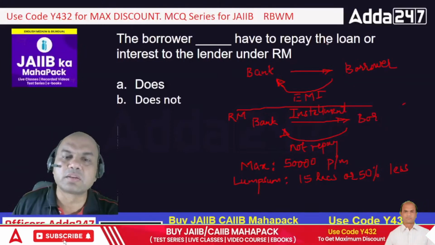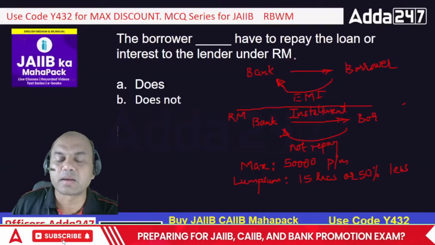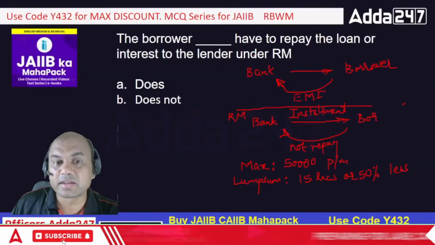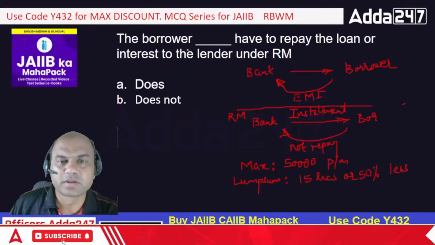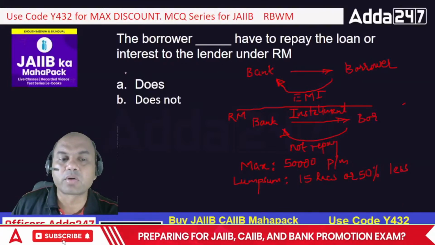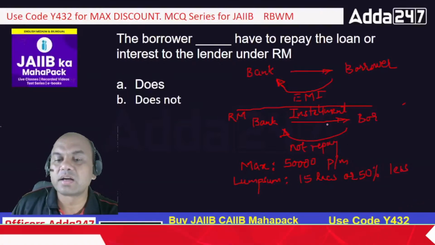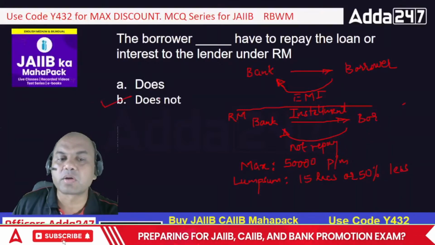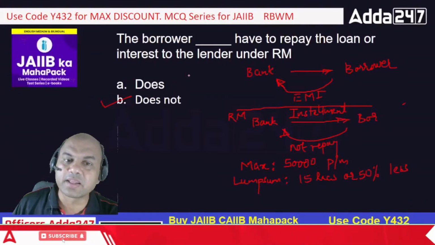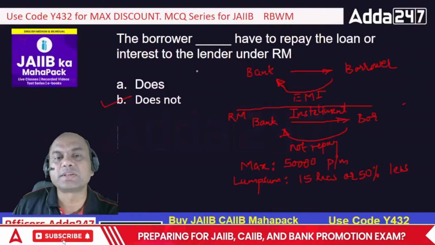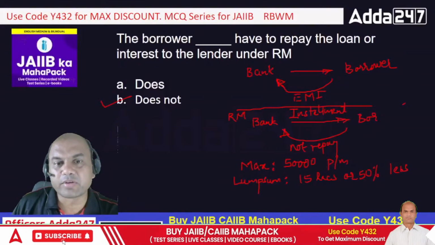The borrower dash have to repay the loan or interest to the lender under RM. As I explained to you earlier, this loan is repaid by the borrower or his survivors. The borrower does not repay the loan during his lifetime. Once the lifetime is over, the survivors of that borrower will sell that property and repay the loan to the bank.